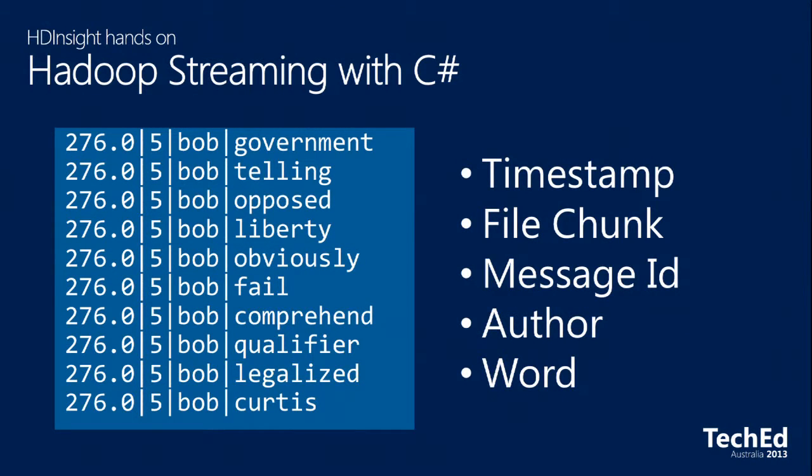And so this is what we get out the other side. So we've got, attached to this, a timestamp. We've got the file chunk. So when Hadoop's processing files, if they're really big, they can chunk them up. So this is tracking which file I'm working with. I've got the message ID that I've generated internally. I've got the author name, and I've got the word. And this is a piece of the genuine output from the process. Although I did avoid one with swear words in it, because there's quite a lot of those.